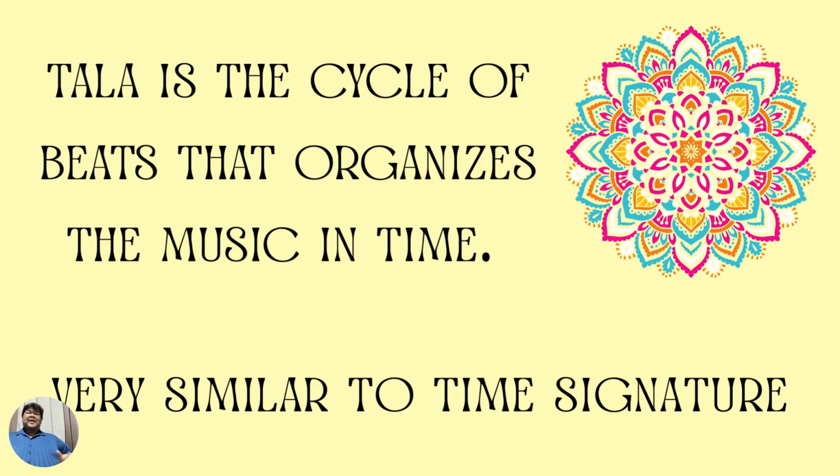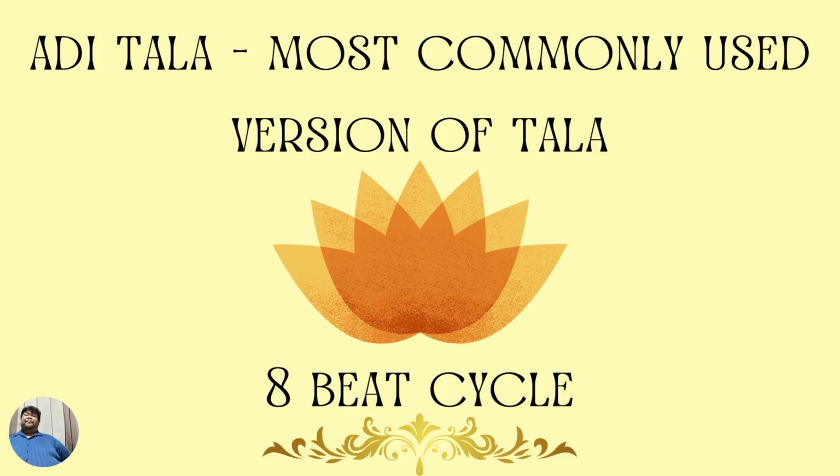Now, tala is the cycle of beats that organizes the music in time. It is very similar to time signature. So there are different numbers of tala beats or patterns, no? But one of the most common is the adi tala. The adi tala is an 8-beat cycle. So it's 1, 2, 3, 4, 5, 6, 7, 8. That is the 8-beat cycle. So it always finishes at 8 and then it makes a loop. That's adi tala.